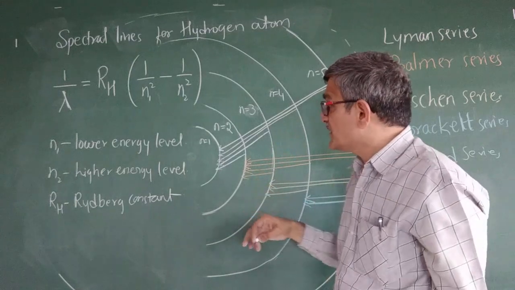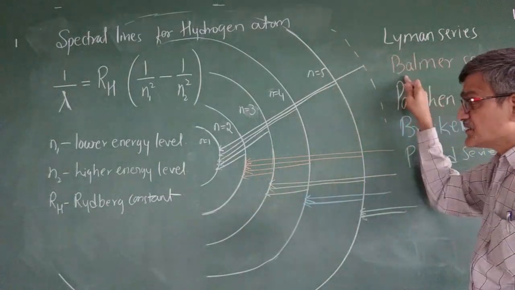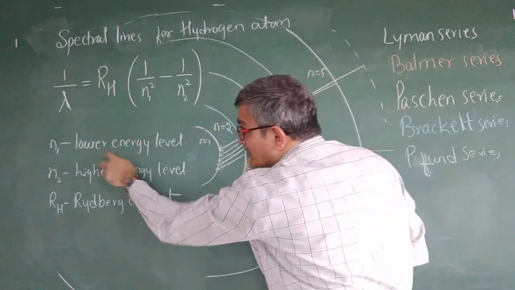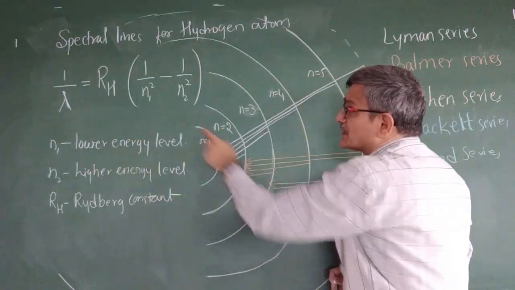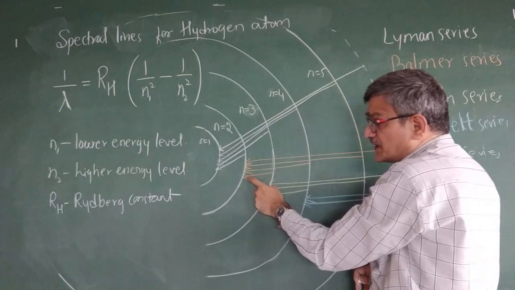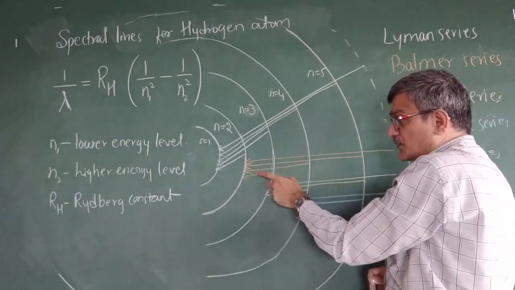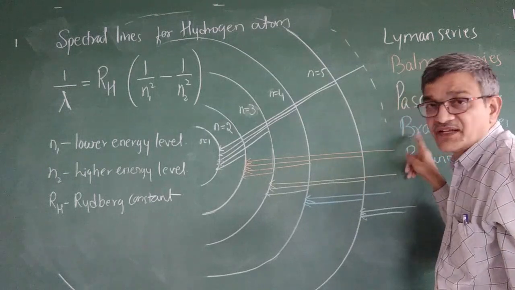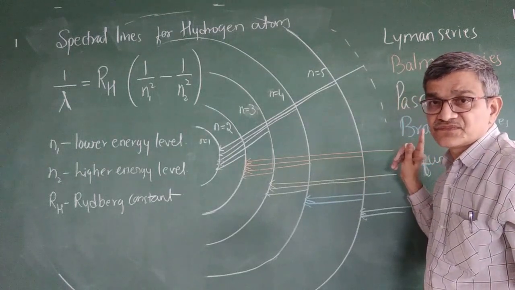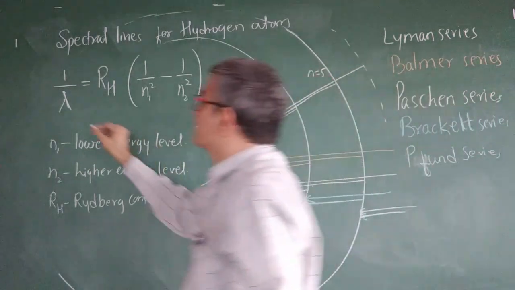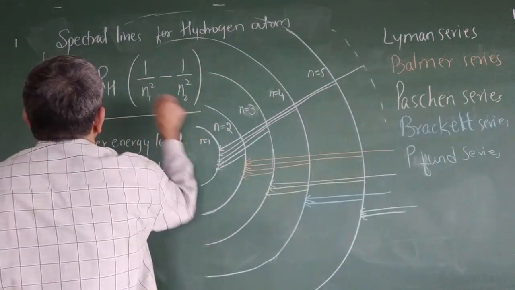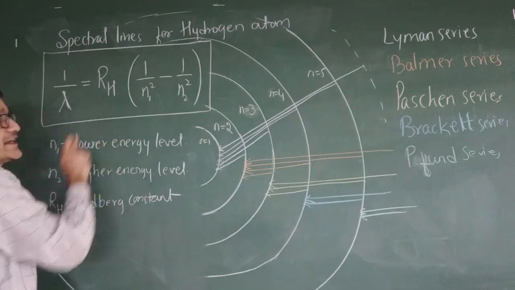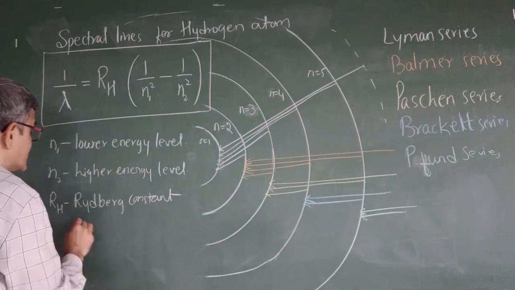Okay. Similarly, for the Balmer series, what is the value of n1? The lower energy level is not 1, it is 2. n1 is 2. What about n2? n2 may be 3, 4, 5, 6, 7, 8, 9. Okay, one of the very important formulas is 1 by lambda equal to RH, the Rydberg constant, its value is